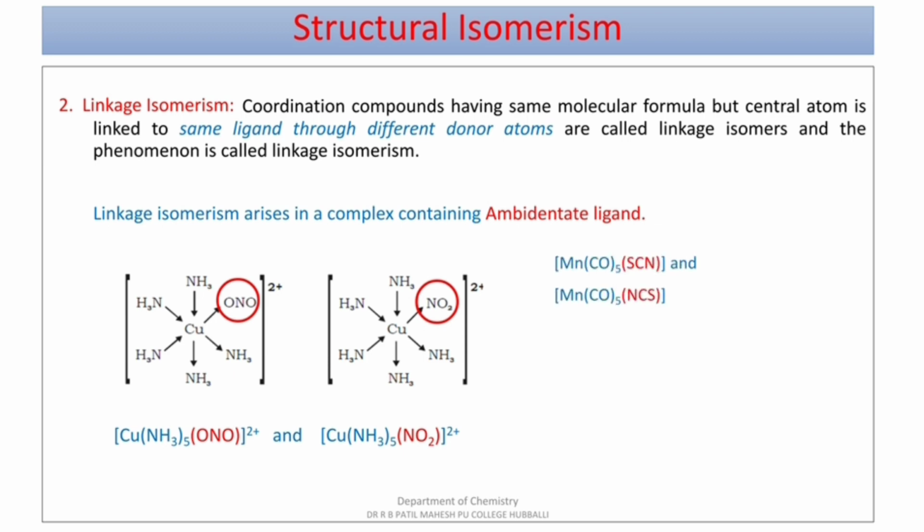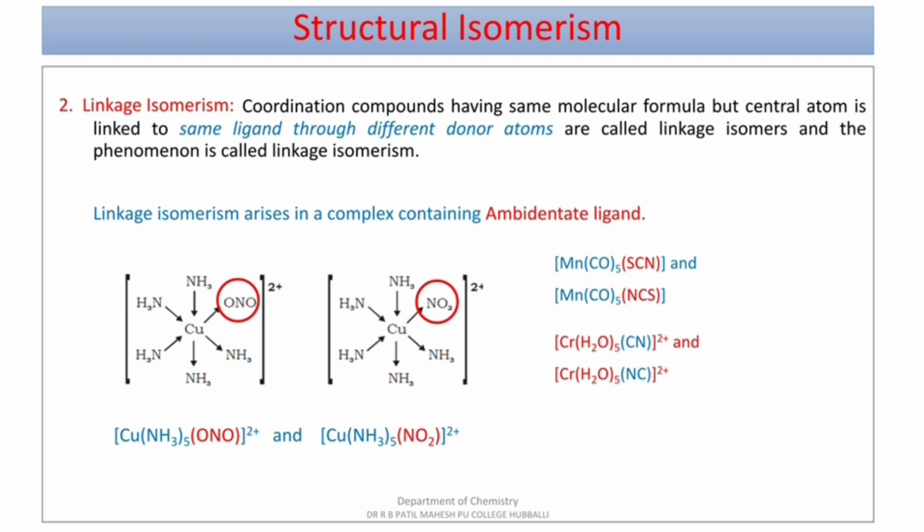Another example, [Mn(CO)5SCN] and [Mn(CO)5NCS]. Here in the first case, sulfur is a donor of electrons to manganese, whereas in the second case, nitrogen donates its pair of electrons to manganese. Moving to the next one, [Cr(H2O)5CN]2+ and [Cr(H2O)5NC]2+.